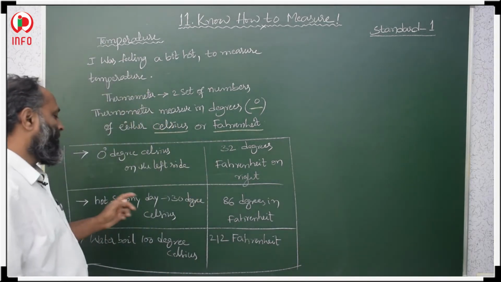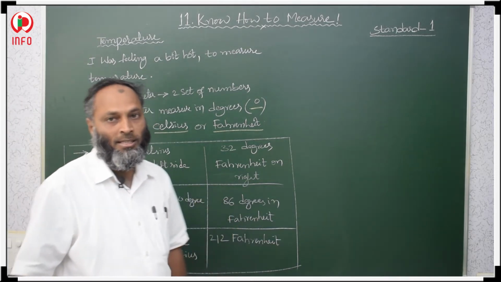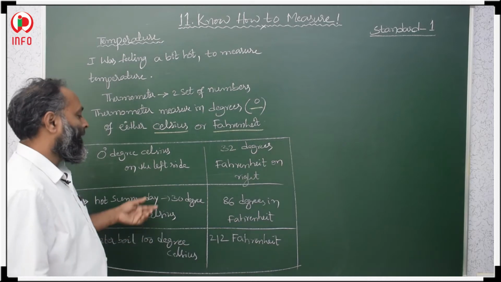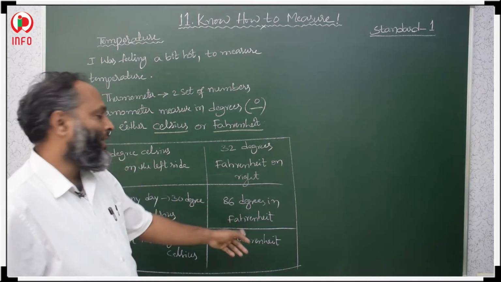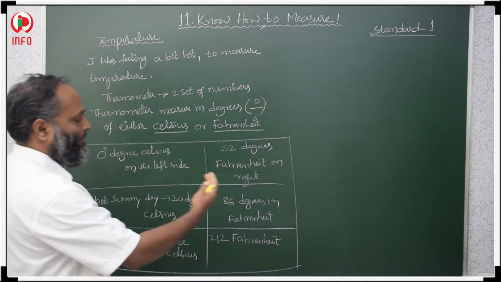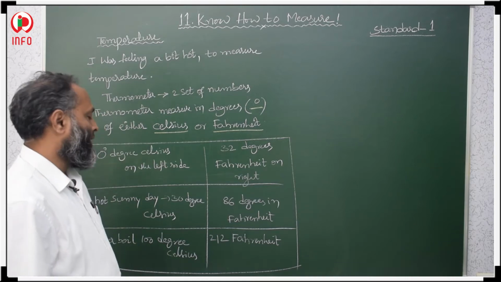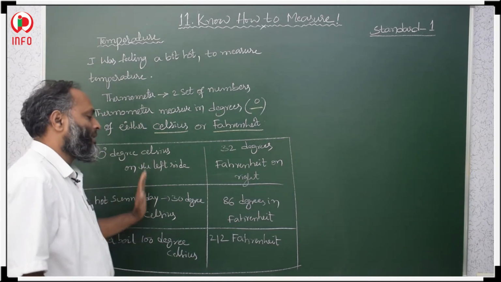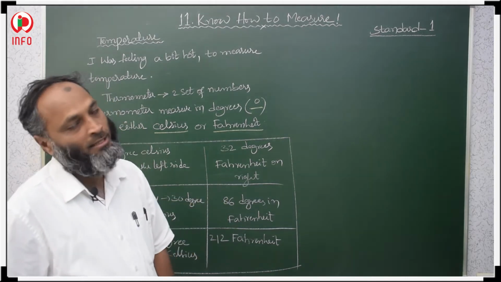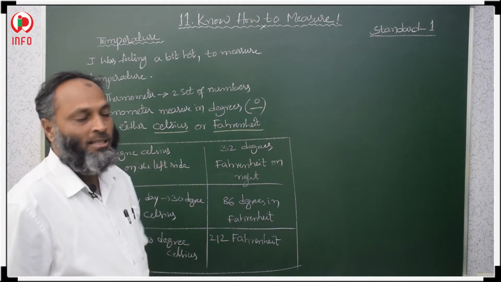On a hot sunny day the temperature is 30 degrees Celsius, and on the Fahrenheit thermometer on the right side it shows 86 degrees Fahrenheit. It means 30 degrees Celsius is equal to 86 degrees Fahrenheit. And 0 degrees Celsius is equal to 32 degrees Fahrenheit.